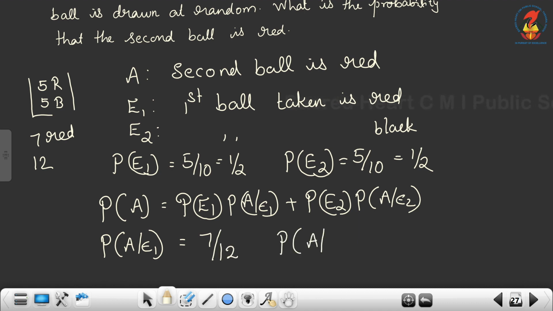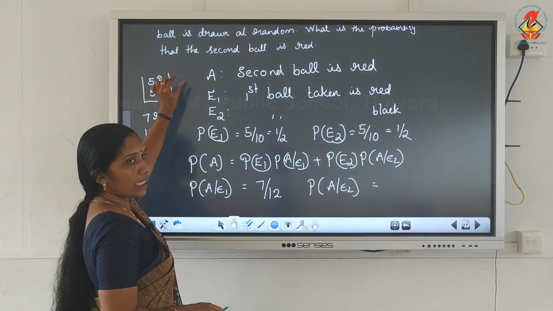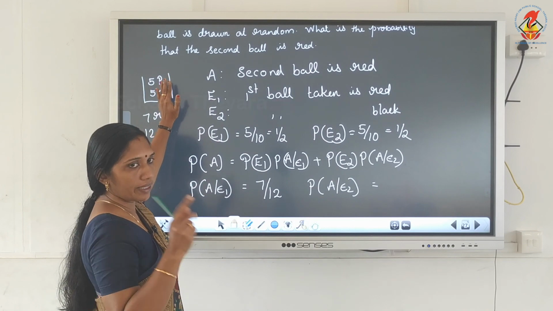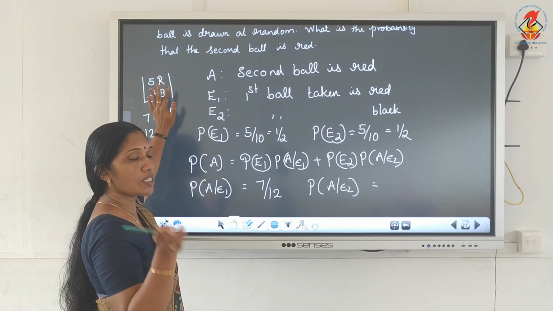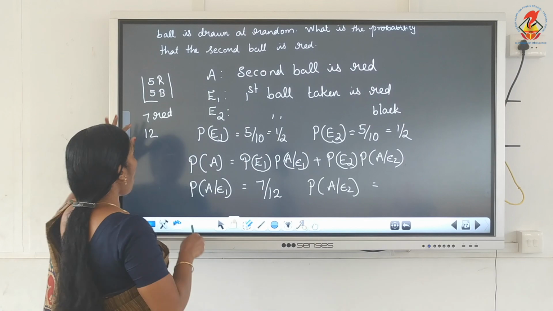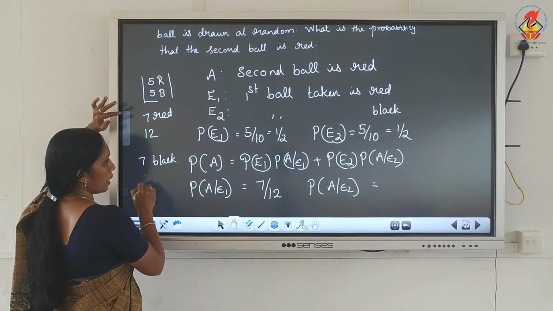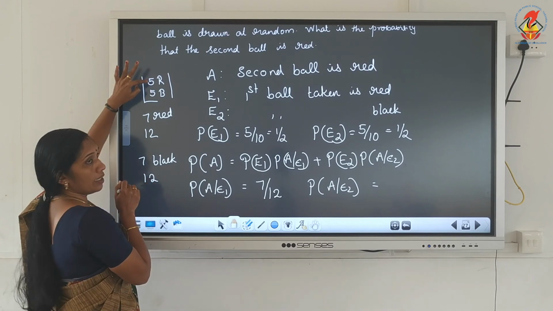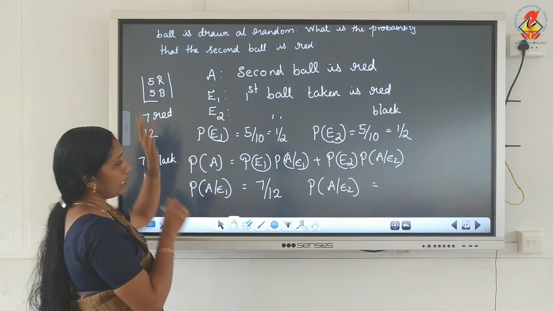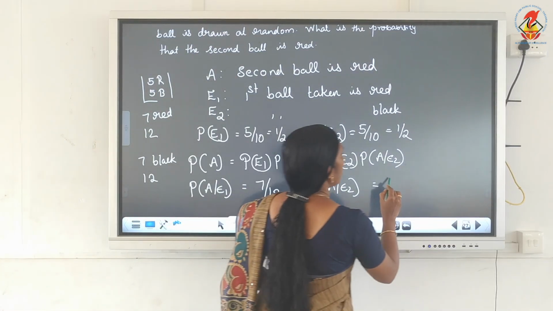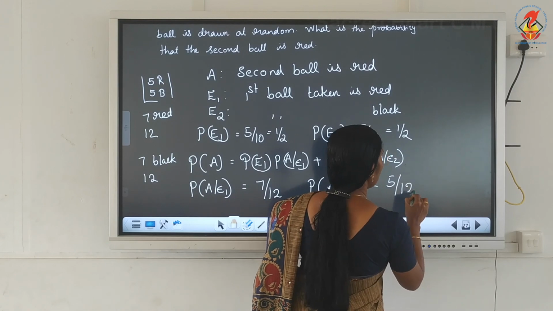Now P of A given E2. So E2 happened, then only A. E2 means we took one black ball from the box, its color noted, then returned to the box, then two additional black balls put inside the box. Now there are 7 black balls, total 12, but how many red? Red won't change, red is 5 only. Here A given E2 means A is red, so it is 5 out of 12.